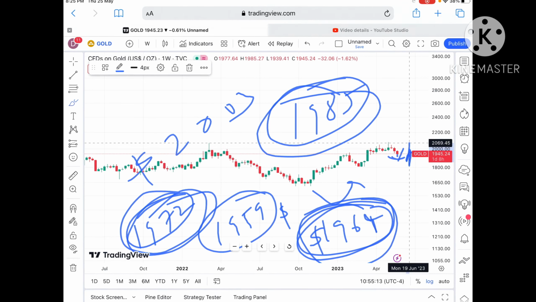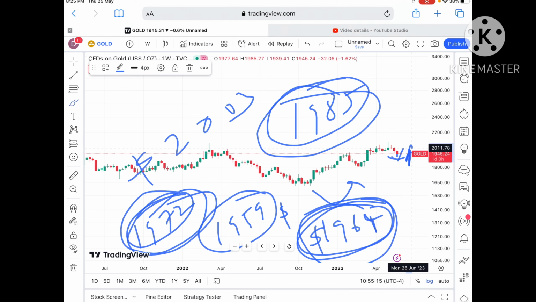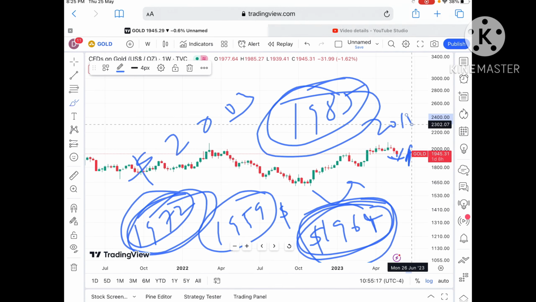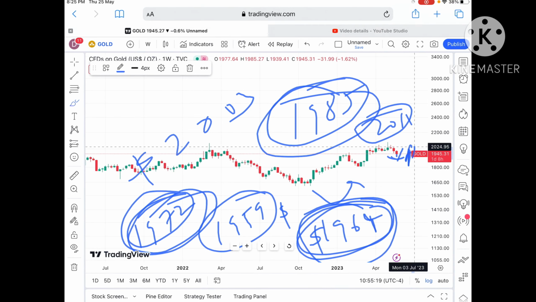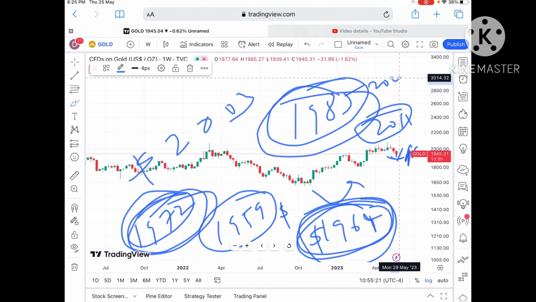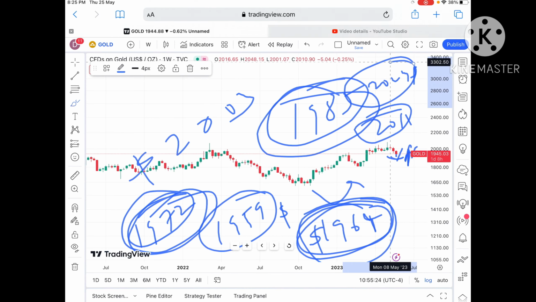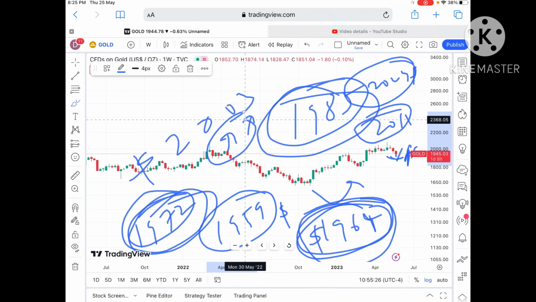Once the price sustains above $2003, then a probability of touching 2011 is there, and from there we can see it go towards a level of $24. And if the price sustains this level, then yes, a probability of going further upside is there.